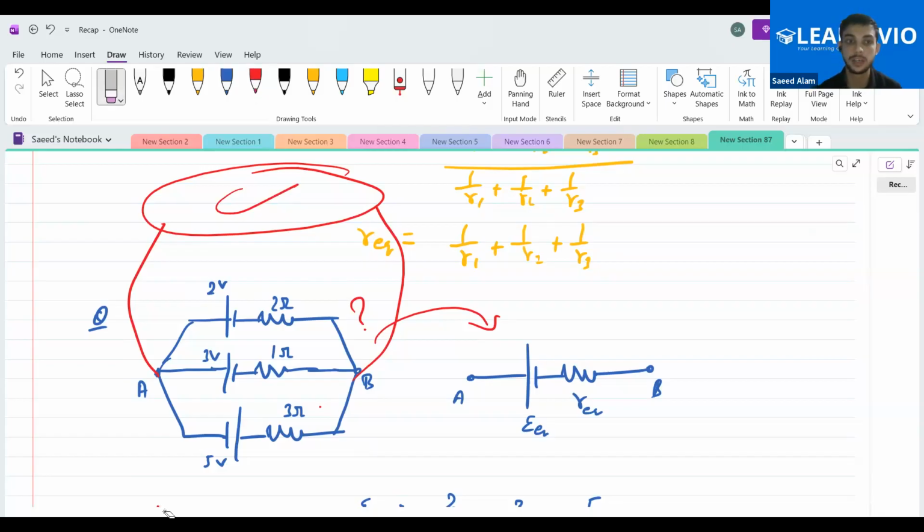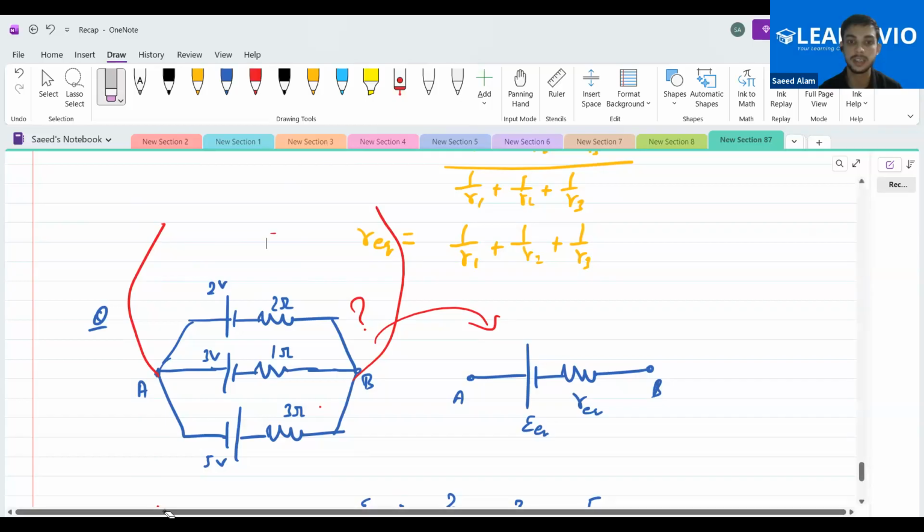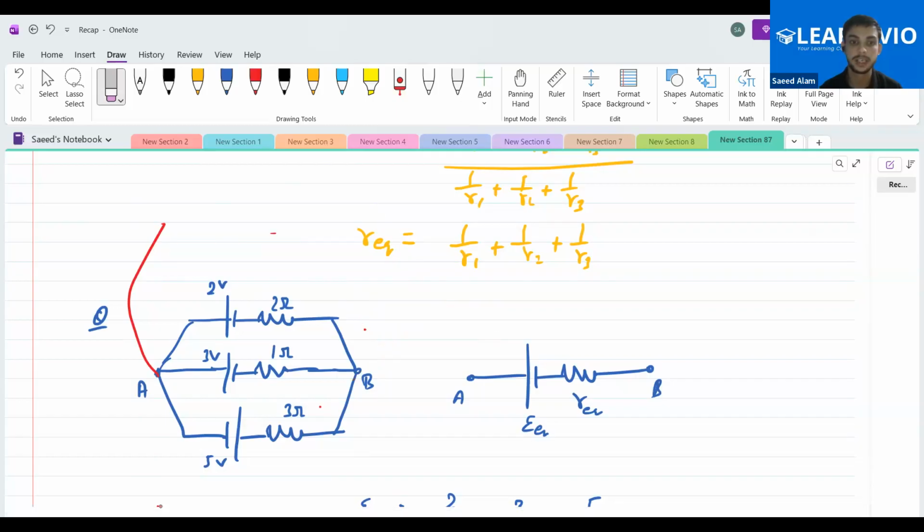Okay, yes, because once you replace this particular combination of these three cells with this one, you don't know what the current is in this branch. Whatever the current is in this branch, we don't know about it. So it actually doesn't give us a lot of information.